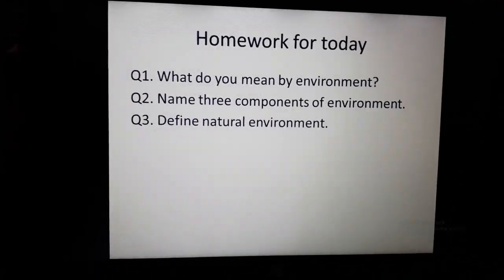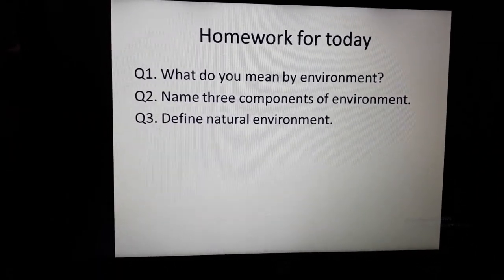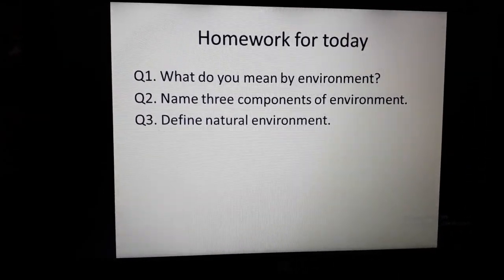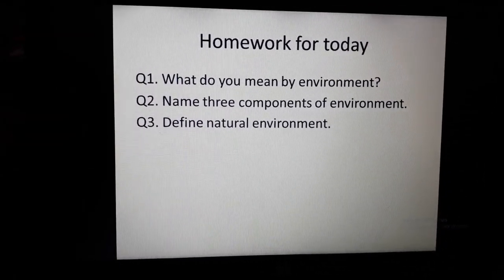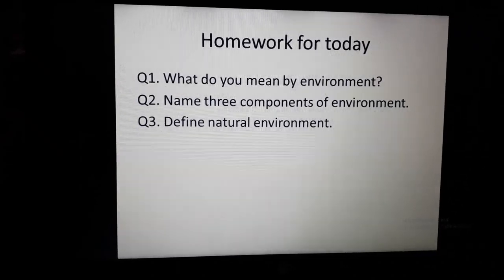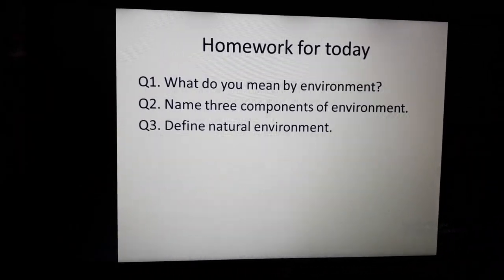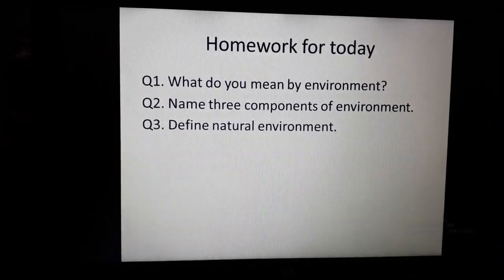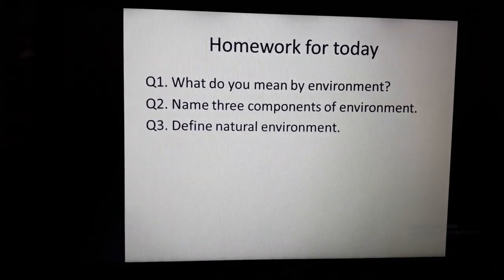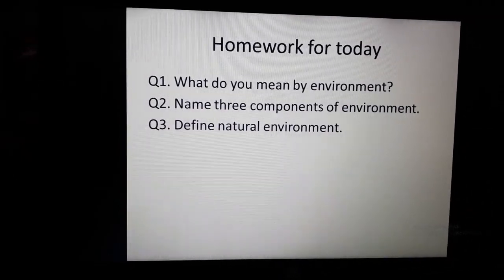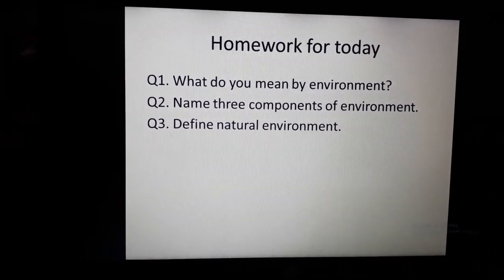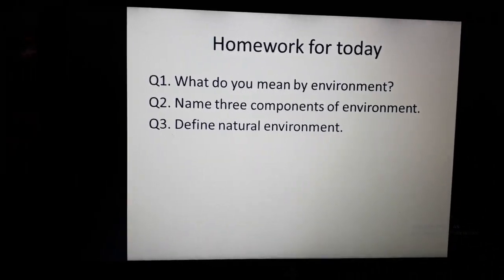Next, homework for today. Regarding whatever we have done today, I have assigned some questions. First question: what do you mean by environment? Second: name three components of environment. And third: define natural environment. These three questions we will discuss later on.